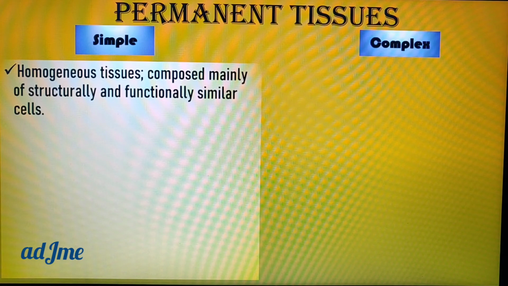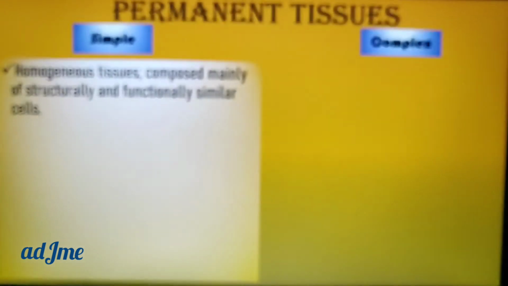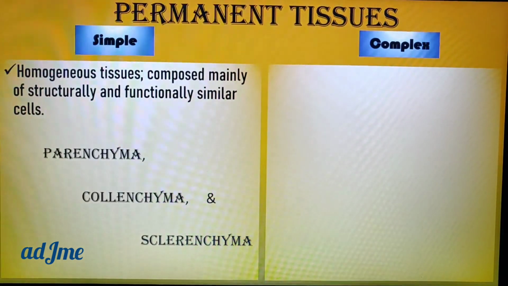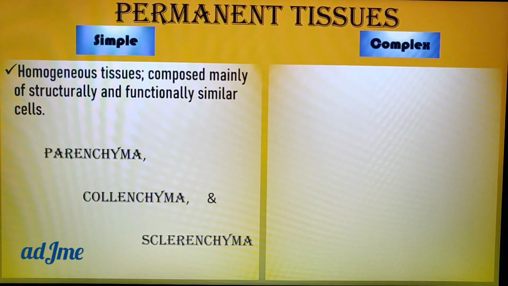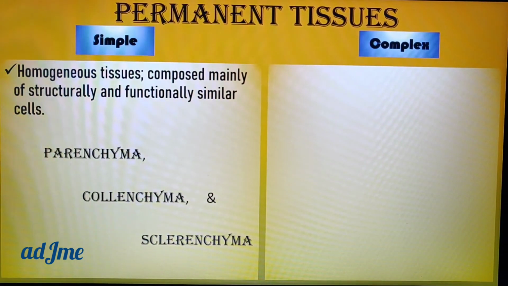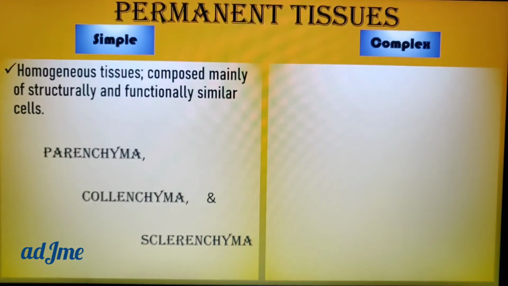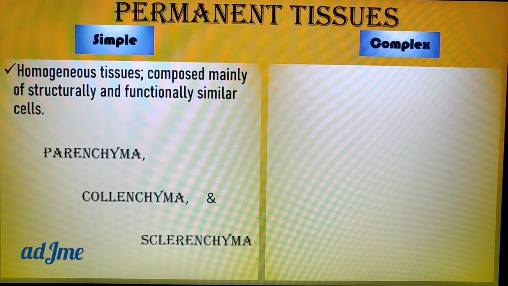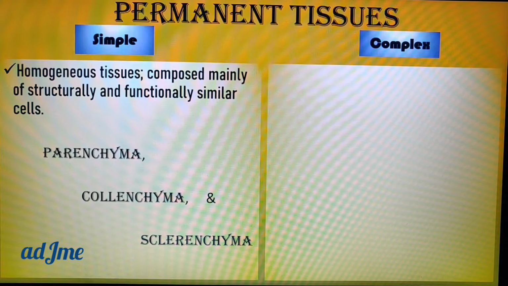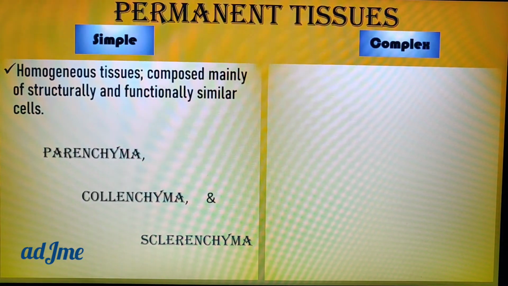In most cases, tissues are structurally and functionally similar, not different. So we have three types of simple tissues: parenchyma, collenchyma and sclerenchyma.